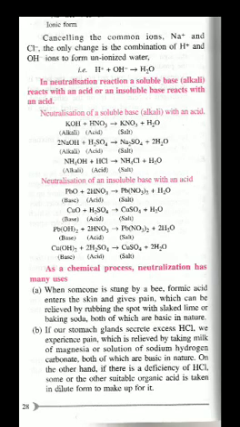So what are the remedies? If you take a base, it will neutralize the acid present in your stomach and you can get relief from that. Second, when someone has a bee sting or ant sting. Children, if you don't know, I want to tell you one thing. When we have a bee sting or ant sting, they release some acid in our body, due to which we have itching and irritation. They inject formic acid into our skin.